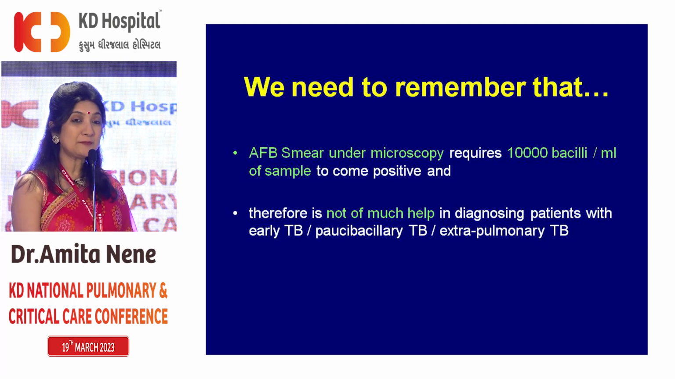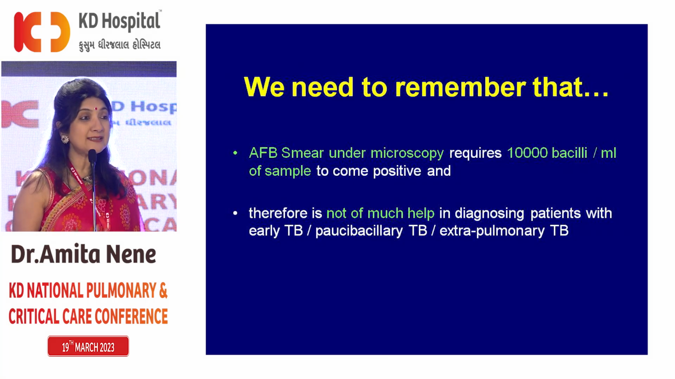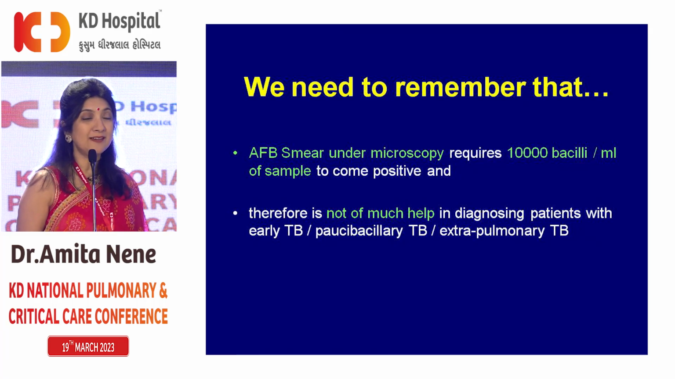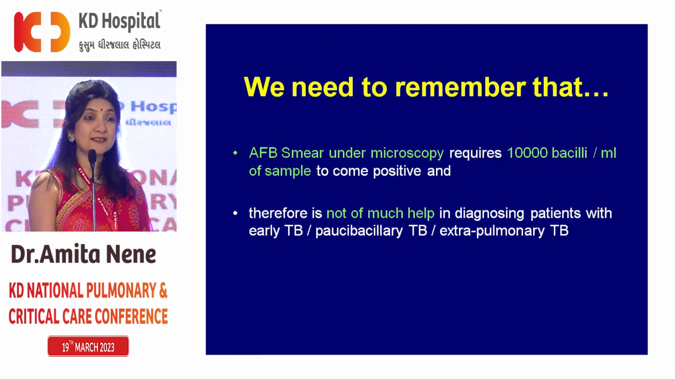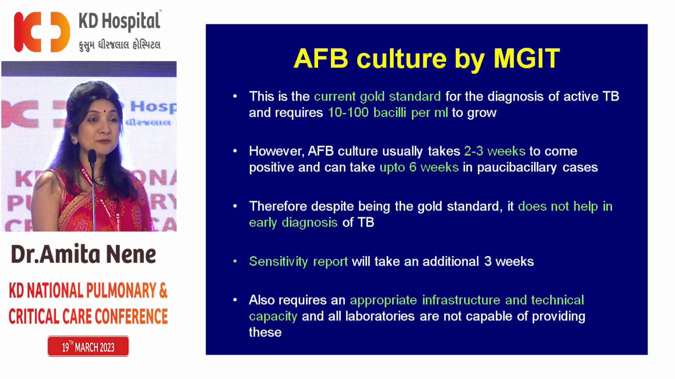Excellent. So we need to remember that for the AFB smear to come positive, it requires 10,000 bacilli per ml of sample, and often people's sputum may not be of great quality. It could be early TB, it could be extrapulmonary TB, or it could be a child who's not bringing out good quality sputum. So if it's a paucibacillary disease, when the number of bacilli is less than 10,000 per ml of sample, then even if it's TB, the sputum AFB smear will come back negative. We may then say let's do AFB culture by TB MGIT.